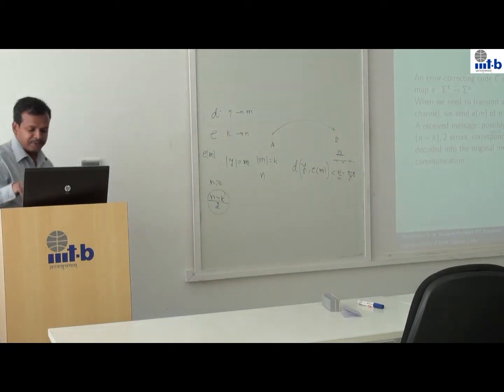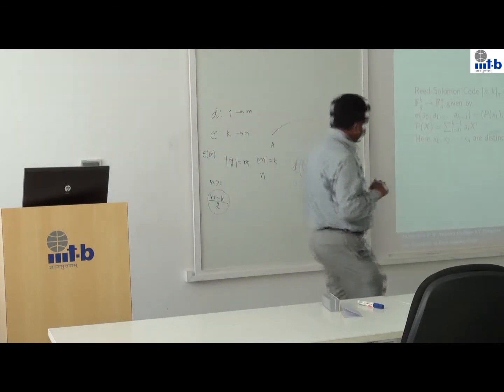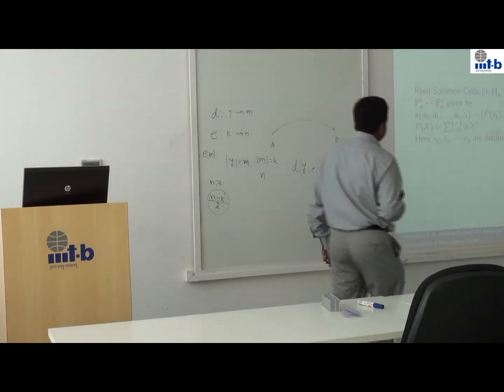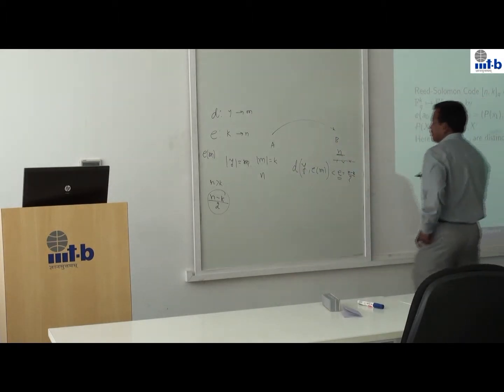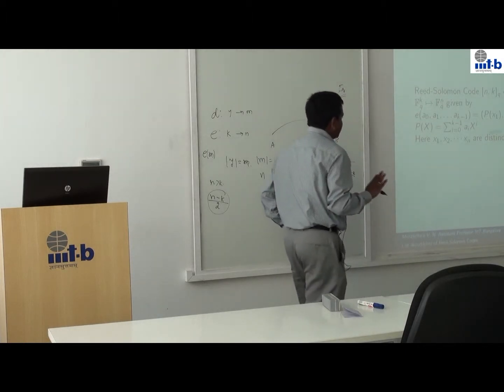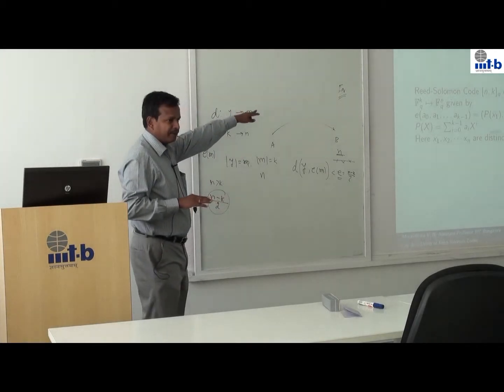Let me quickly go into the specific example of Reed-Solomon codes. This looks a little scary, but don't worry about it. I start with a finite field F_q. Without loss of generality, I'll assume that the message I want to send is made of elements of my field.